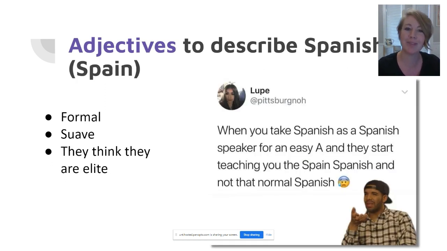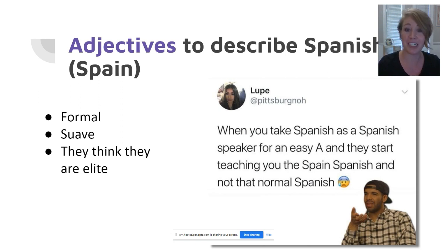Well, what about Spanish? But specifically Spanish that is spoken in Spain, rather than the dialects of Spanish we find spoken in Central and South America. For those of you who speak Spanish, you probably have a lot more opinions about Spain's Spanish than those who don't speak Spanish. In fact, if you don't speak Spanish, you might not realize that like the English language, there are different Spanishes in the world too.